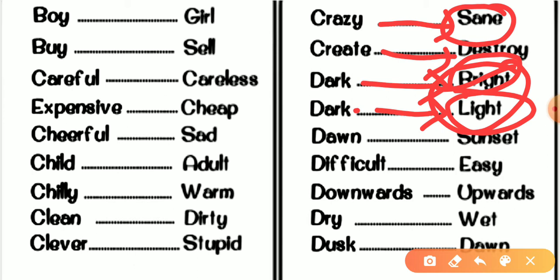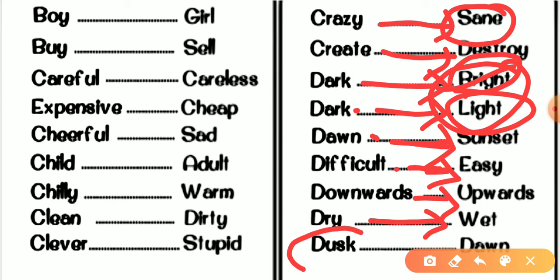After that, dawn. Dawn means Suryoday and sunset means Suryast. So the antonym of dawn would be sunset. After that, the word is difficult. Some words are very difficult, but some words are easy. So the antonym of difficult is easy. After that, downwards. Then the antonym would be upwards. Dry, sukha. Wet, gila. So the antonym would be wet.